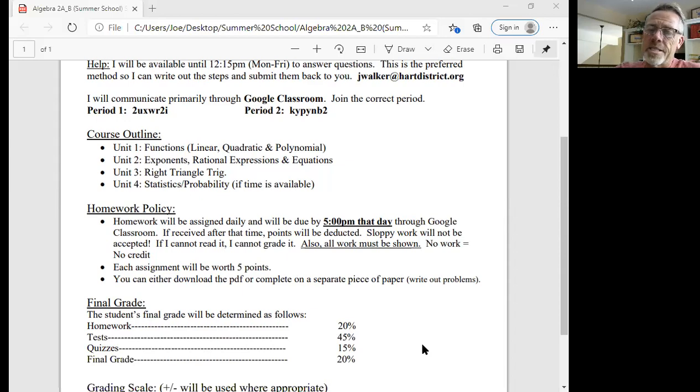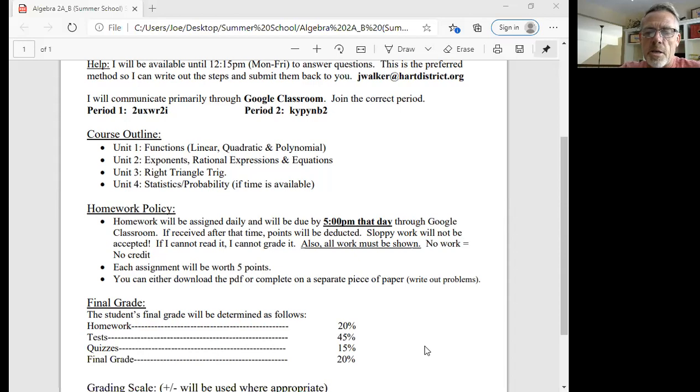Another way that you can get points deducted is if it's sloppy or you don't show work. Make sure you show any work that's required. If there's a formula that needs to be used or there's a certain step that needs to be shown, make sure you show that. Don't just copy down answers. I know there's some problems where you can just write out the answer and do it in your head, but try to show as much work as you can so I know that you are actually doing it. Each assignment's worth 5 points, and then it can go down from there.